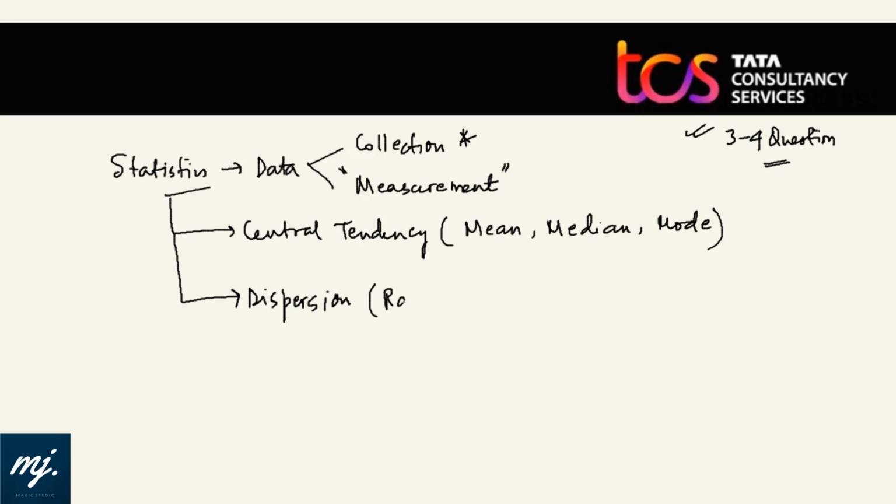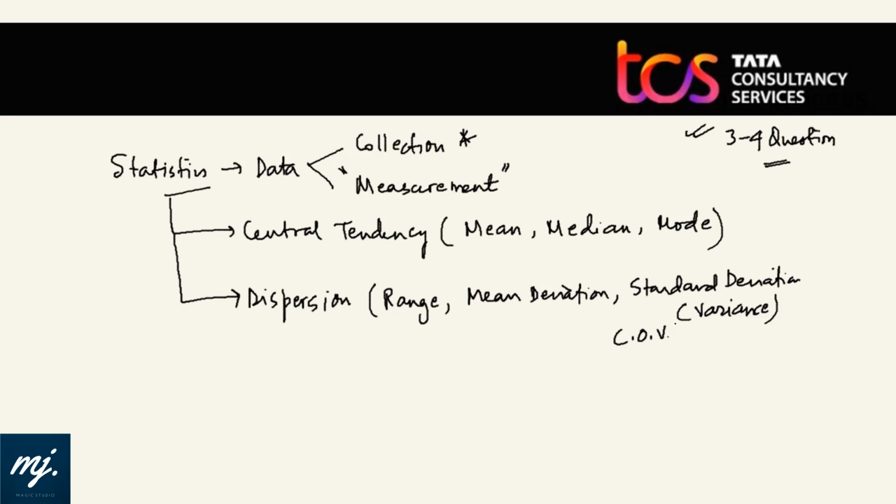And from dispersion, questions are basically from range, mean deviation, and standard deviation. The square of standard deviation is variance, which can also be asked, and coefficient of variation. So these are the regularly asked topics in statistics.